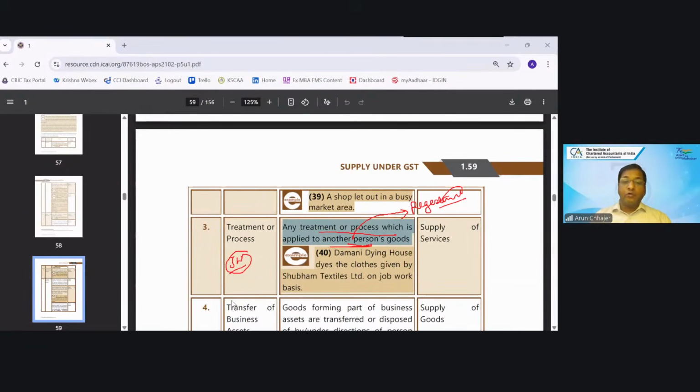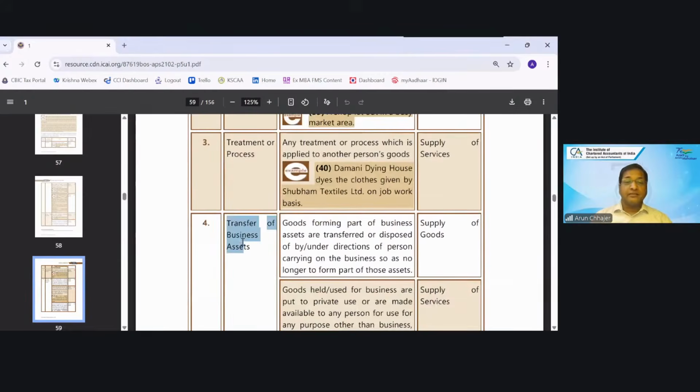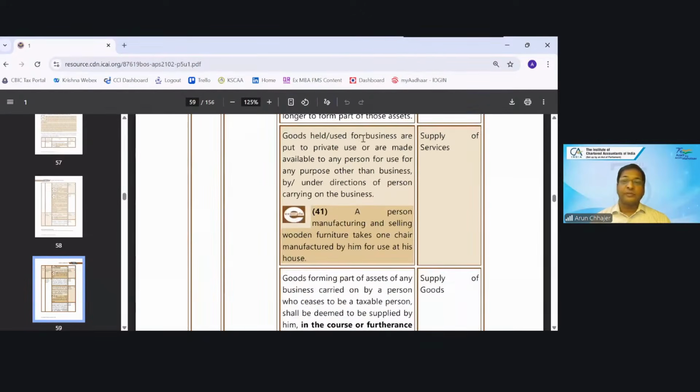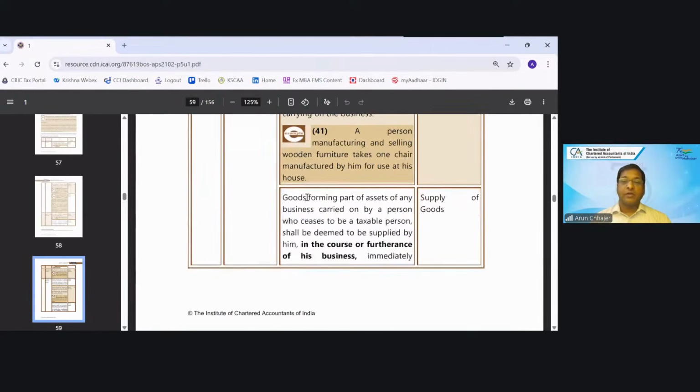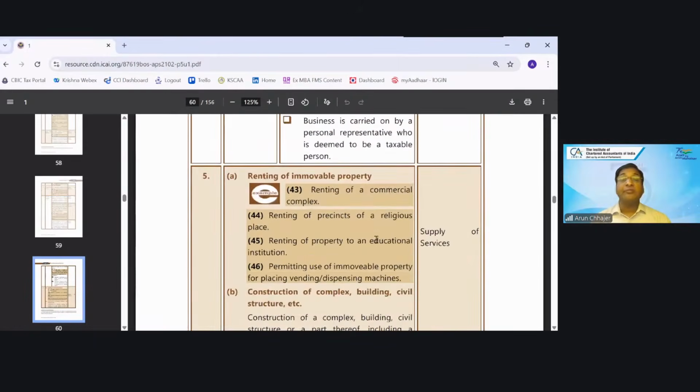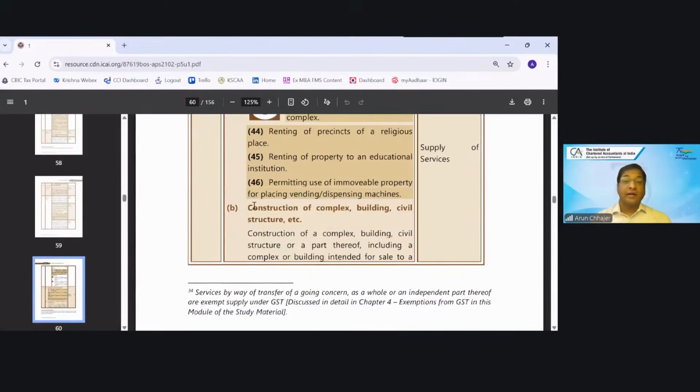Okay. Now, the transfer of business assets: goods forming part of business assets are transferred or disposed of by or under the direction of the person carrying on the business so as to no longer form part of those assets, that is supply of goods. And goods of the business put to private use or made available to any person, then supply of service. Goods forming part of any business by a person who ceased to be taxable shall be deemed to be supplied by him, that is supply of goods. Renting of immovable property is supply of service. Construction of a complex, building, civil structure or part thereof will be taxable, yes, it will be supply of service.